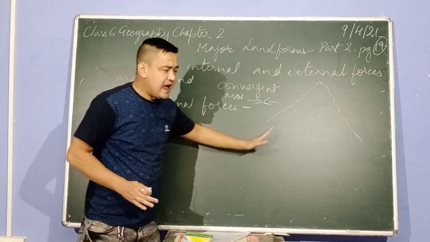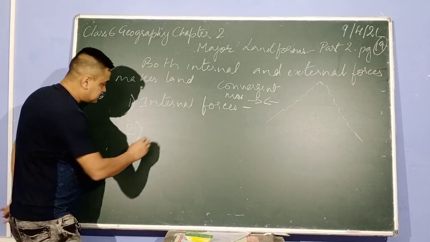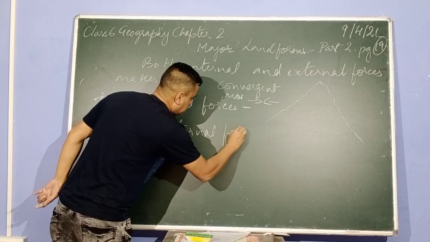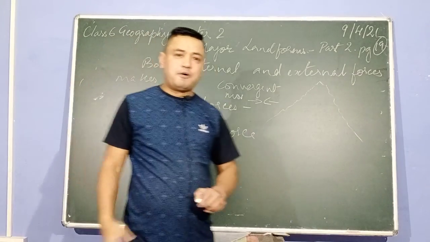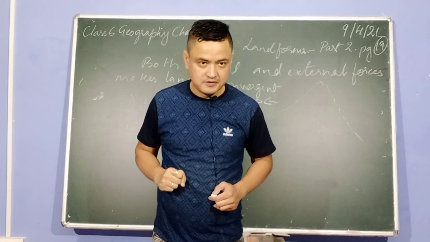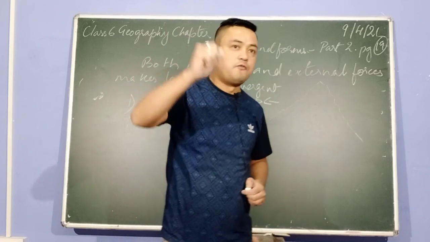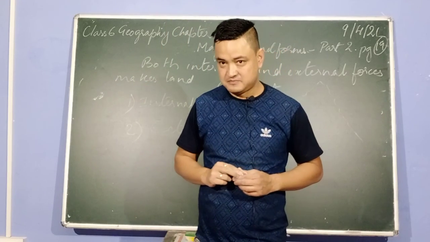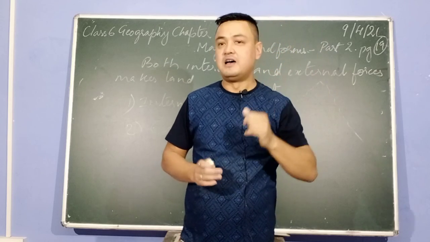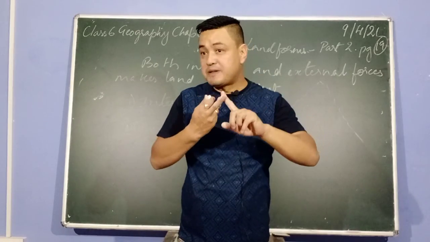To make the land smooth, which force plays a vital part? This is known as external force. Now, let's take for example, if you wave your hand, what do you feel? Wind. This is called air that is found in the atmosphere. Outside you find rays of the sun. Isn't that so? You find sunshine or not outside? Sun plays a vital part, then wind plays a vital part, then water plays a vital part.